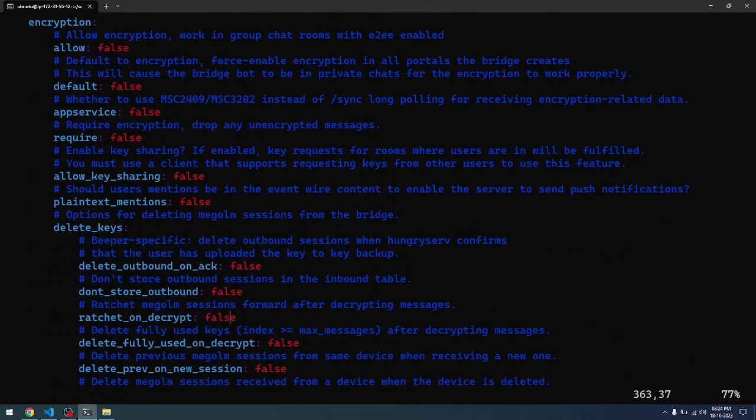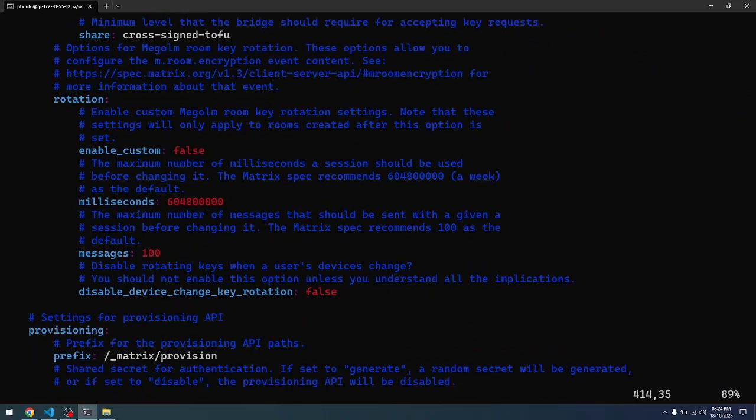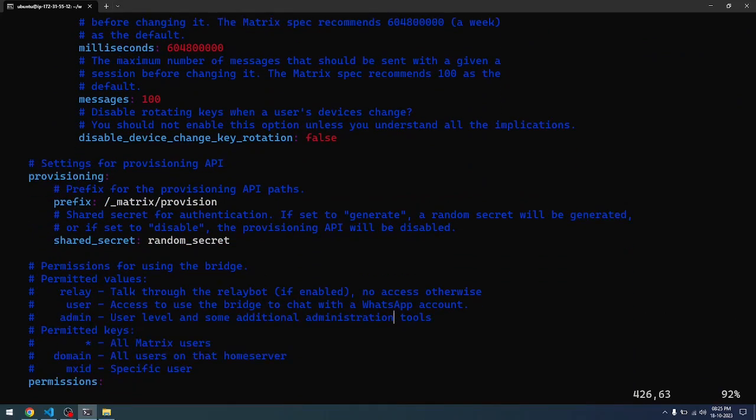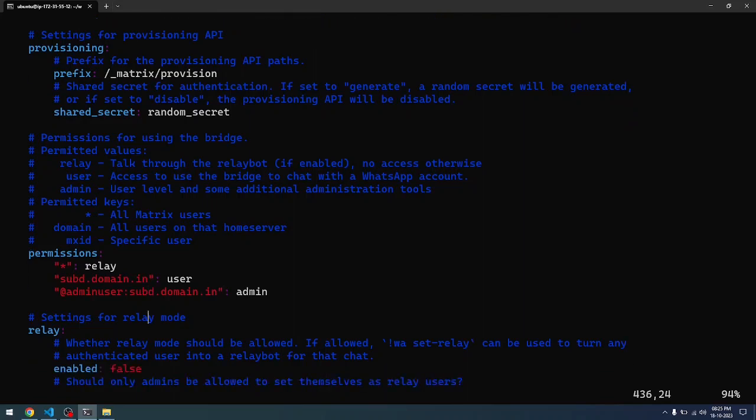Going down further, the reason why I'm making you scroll this is that sometimes it is crucial that you actually look at what exactly happens and how far we are scrolling. We are here at line number 434, and we are almost at the end of the file. You need to modify these three lines. You need to change the domain to subdomain.domain.in, that is your subdomain.domain.in, and then you need to use the admin user, :subdomain.domain.in as admin. So these two things you have to provide.